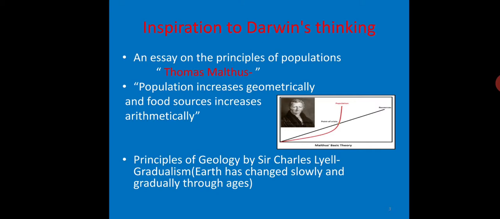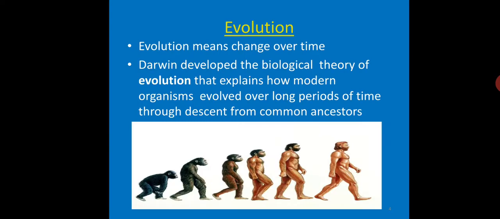Second is Principles of Geology by Charles Lyell, which explains the phenomenon of gradualism. That means Earth has changed slowly and gradually through ages. These two theories mainly influenced Darwin's thinking and led to the discovery of natural selection.